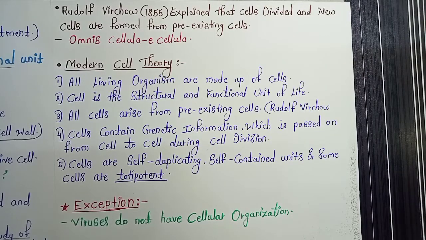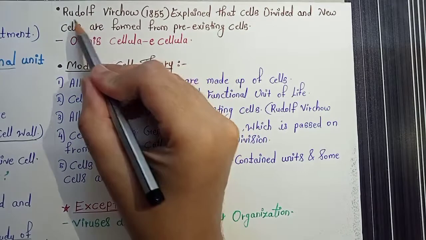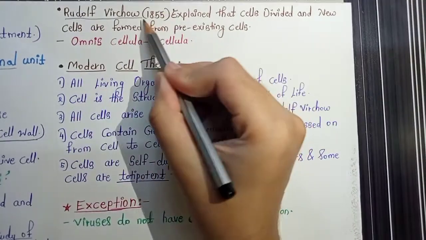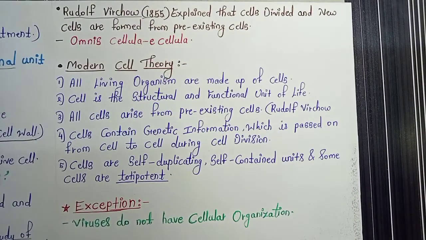Because Schleiden and Schwann failed to explain how new cells arise, another scientist called Rudolf Virchow, in 1855, came and explained that cells divide and new cells are formed from pre-existing cells only.